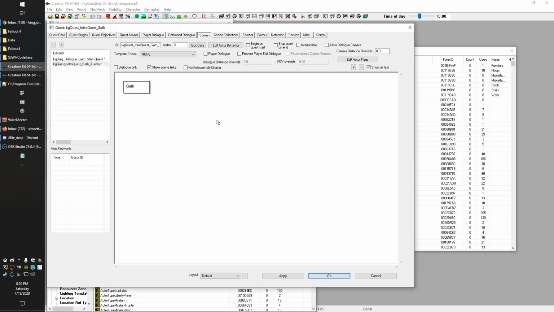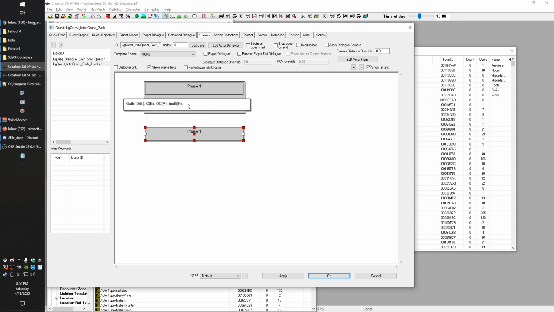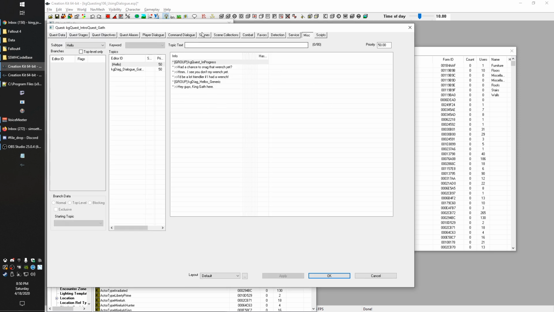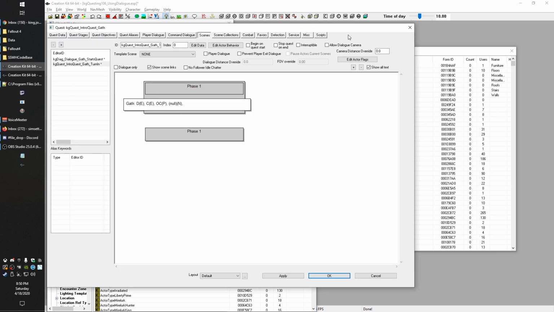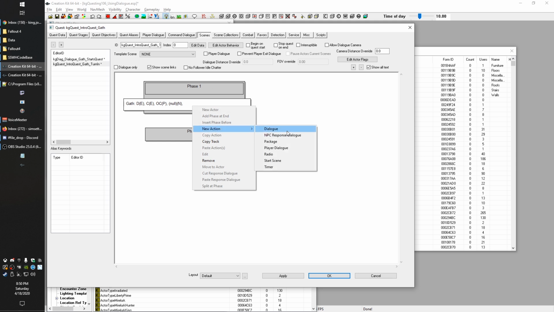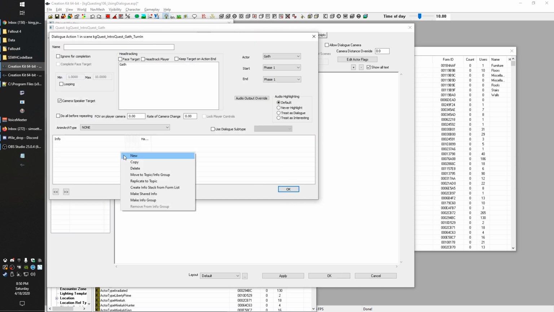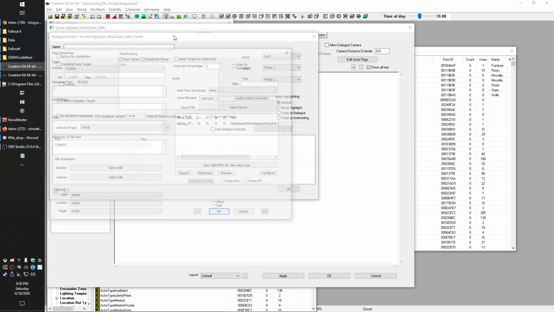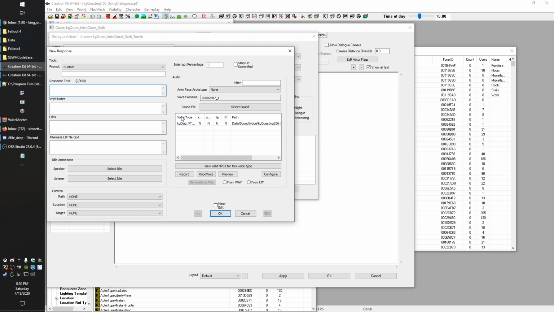We'll do a new actor. We will add our character. Add a phase at the end here. Now, because the player doesn't need to say anything in response, we're just going to do one phase on here. We could also have done this with just one of these miscellaneous pieces of dialogue in the same way that we set up those other ones, but I just want to show you guys setting up multiple scenes. So we're going to go ahead and do a dialogue here, and we'll face the player, and we'll bring this up. Let's see here.